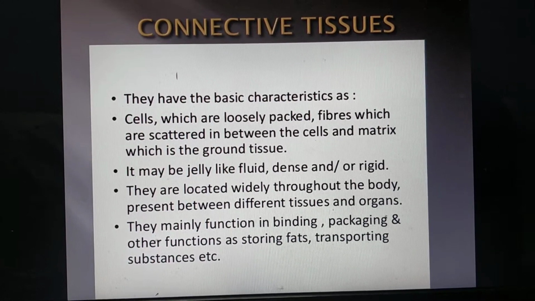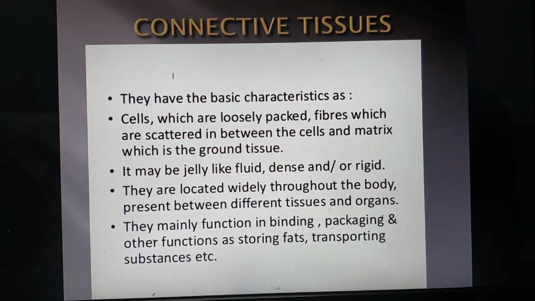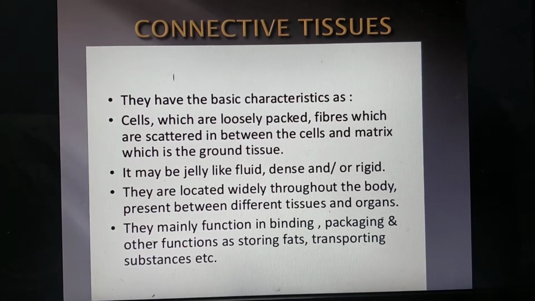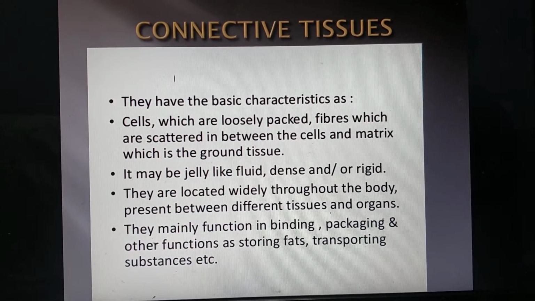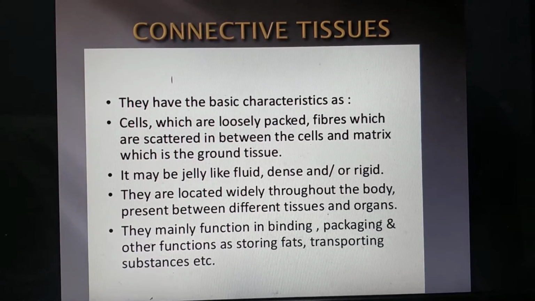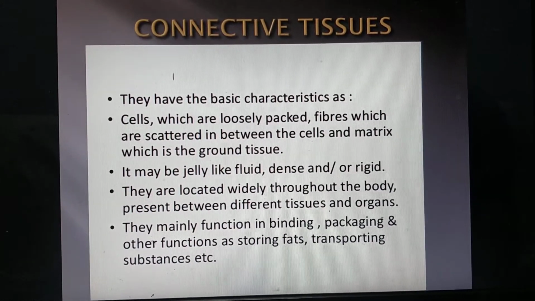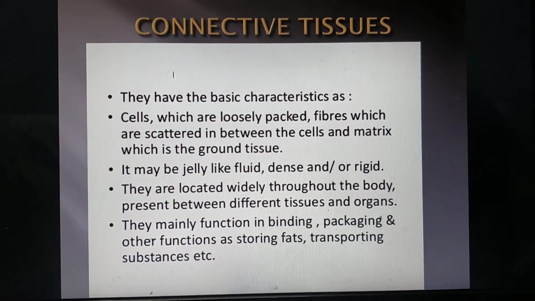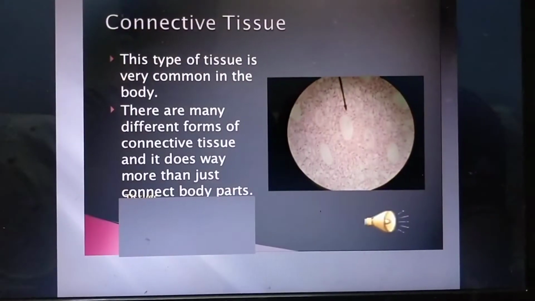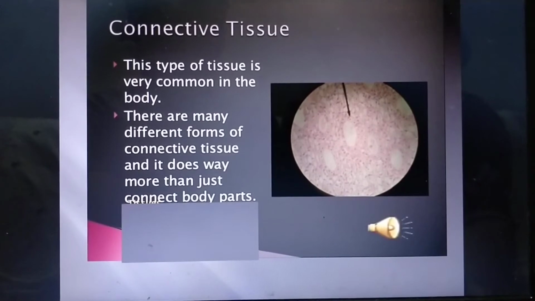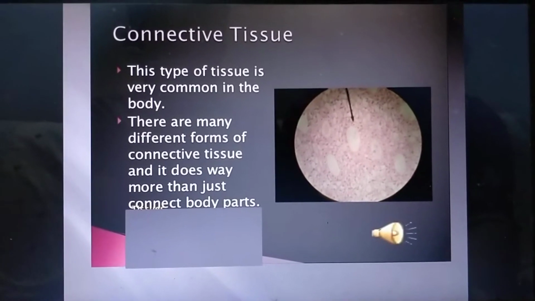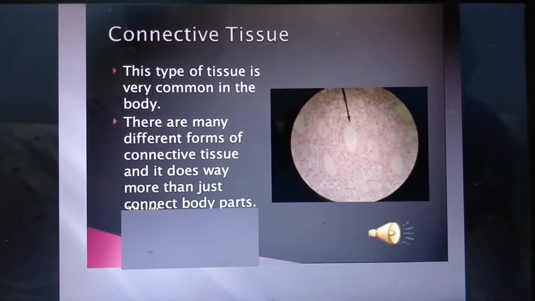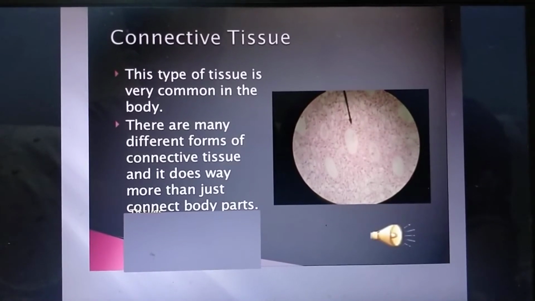Connective tissue's main function is packaging other tissues, binding other tissues, but besides these, they play an important role in storage of different substances and transport of different substances. So connective tissue is the most common tissue in the body, and different forms of connective tissues are there.